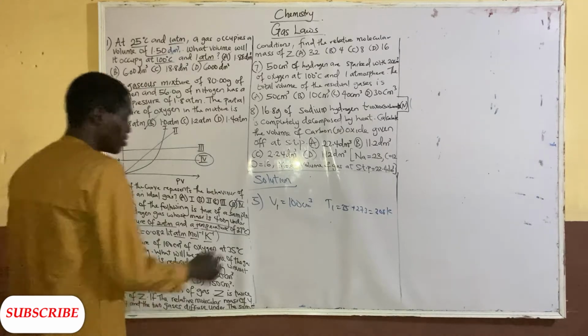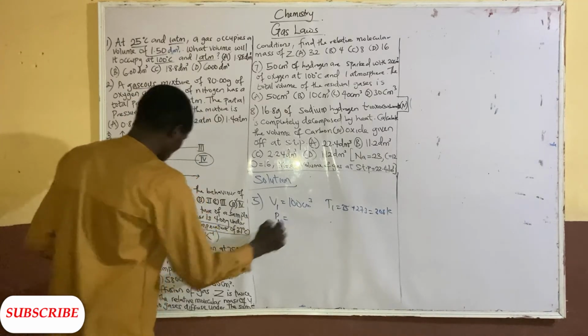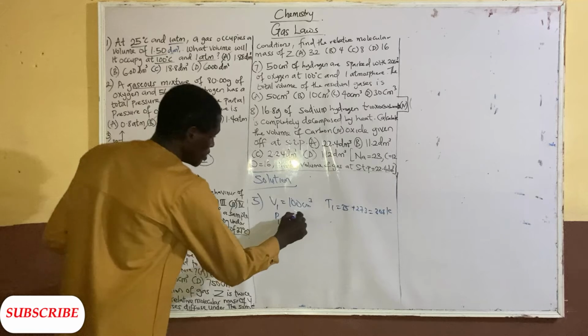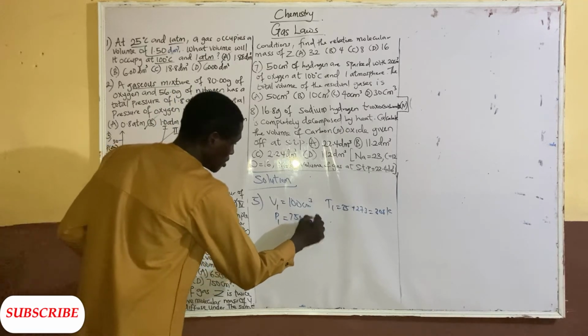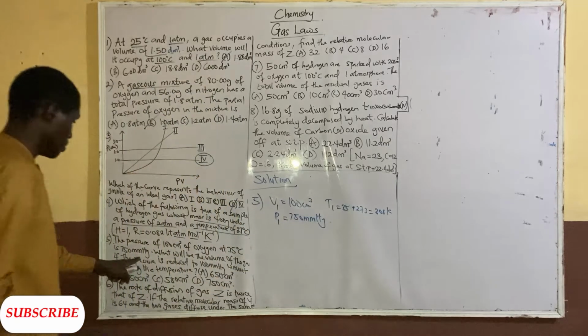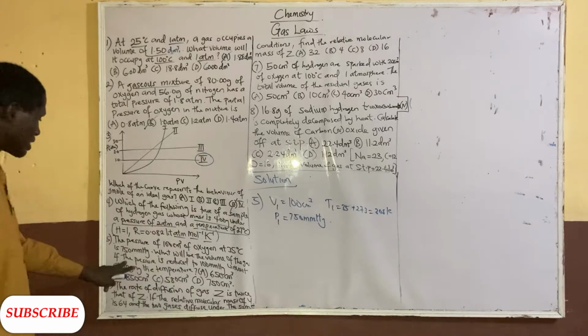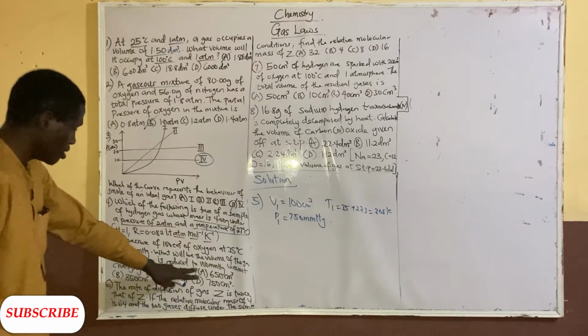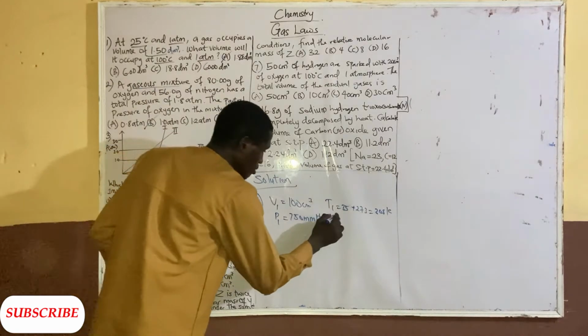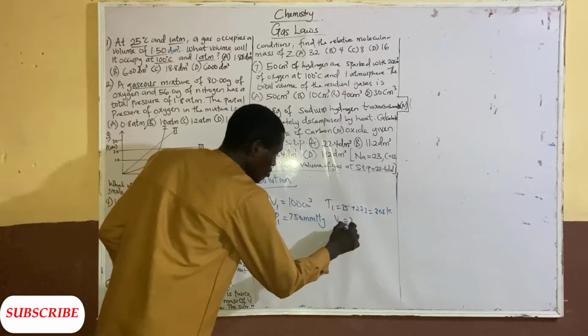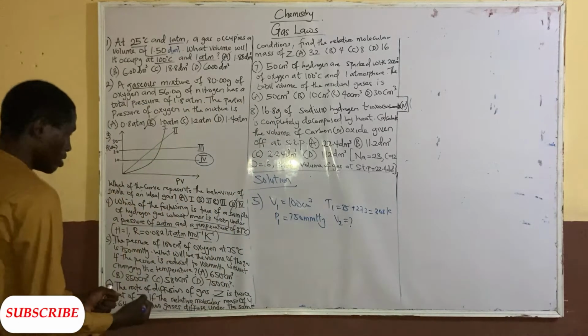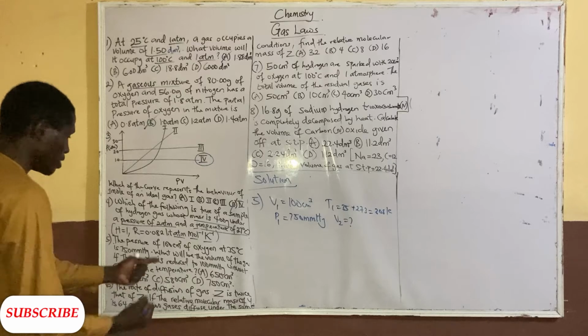The pressure here, P1, is 750 millimeter mercury.